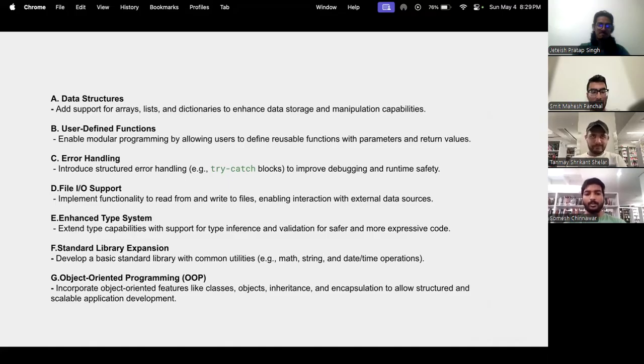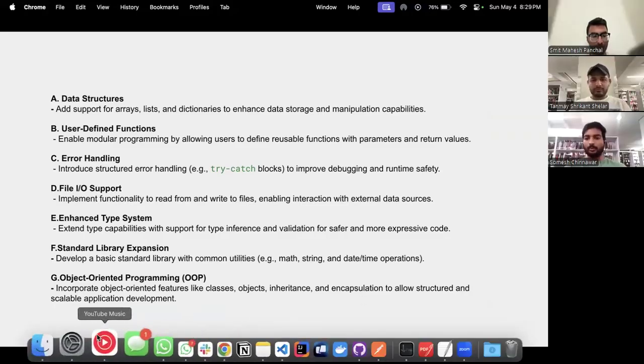We are planning to introduce error handling, which will help improve debugging, and OOPSie will have file handling support, with read and write features also. The main focus will be on object-oriented programming. We are planning to add classes, objects, and inheritance to allow structured and scalable application development. Now I'll pass it back to Smith to explain a demo for OOPSie.